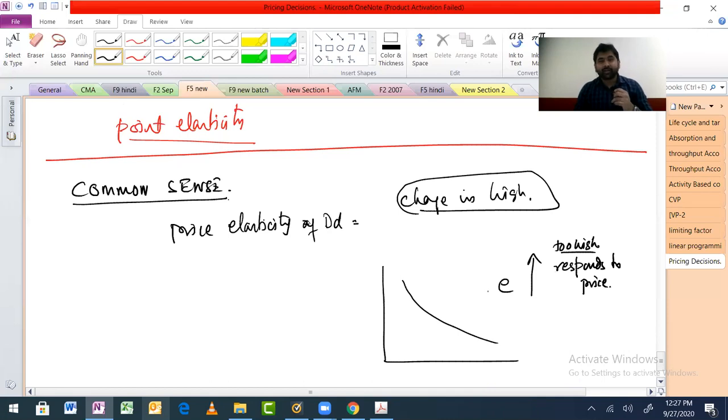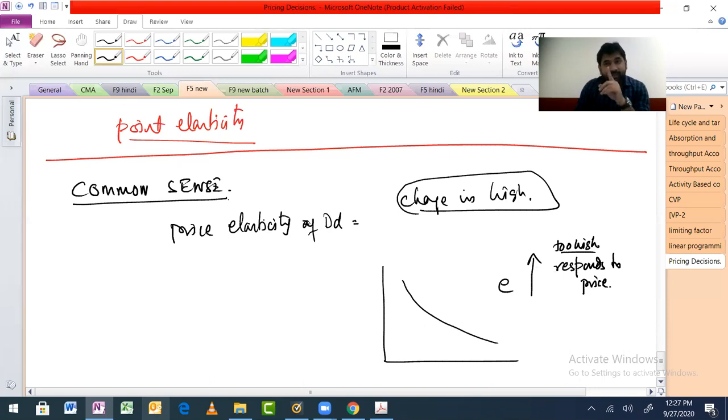They are giving discounts. So if elasticity is too high, that automatically means we are talking about poor people for whom the price is a very important factor.